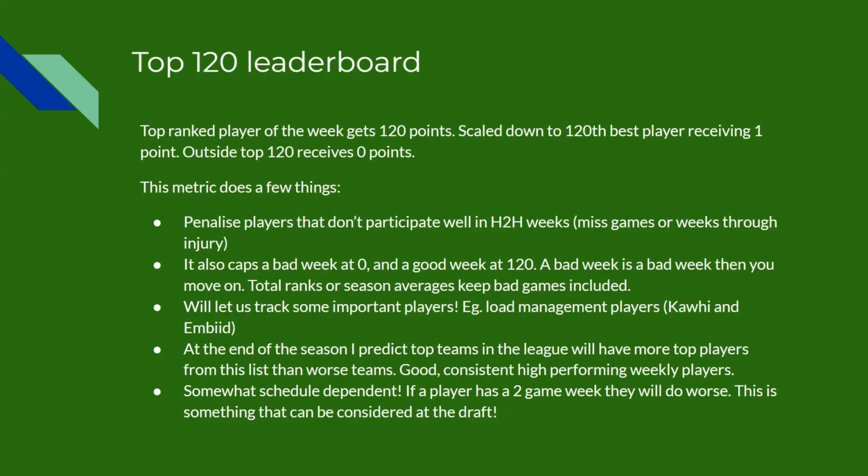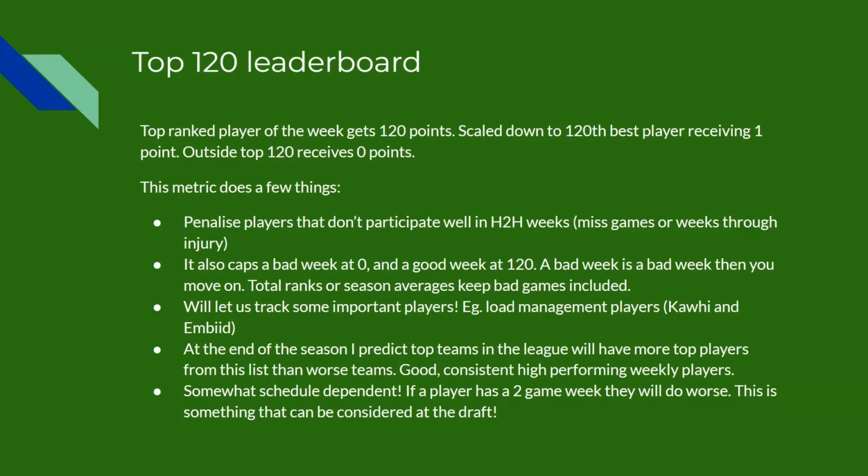In a head-to-head matchup, you lose that 1 week, but again, you move on, the scores reset, and that's it. And it also caps a good week at 120, and that's important on the idea that in category head-to-head leagues, all you need to do is beat your opponents by 1 point in each category. For example, if your opponent scores 500 points for the week, you only need 501 points. If you have 800 points, you beat them, but those 800 points aren't needed. And it's the same thing here.